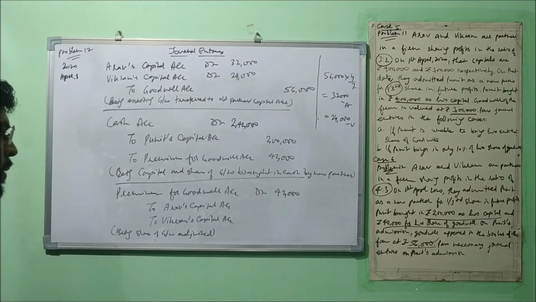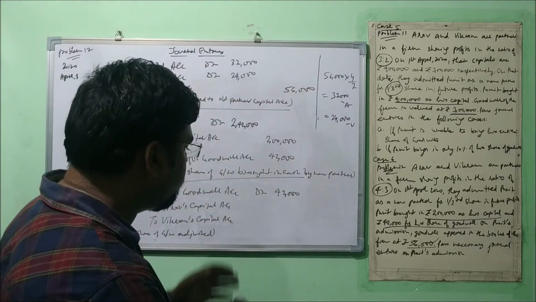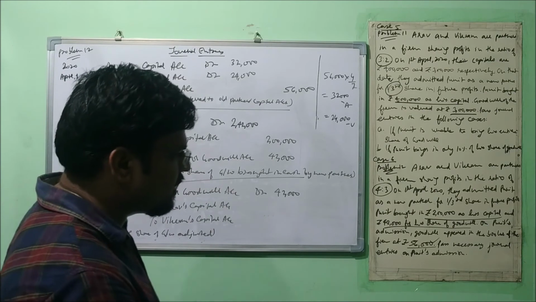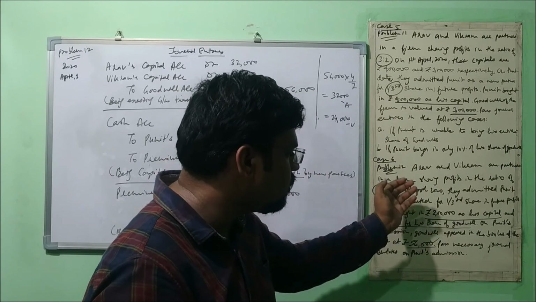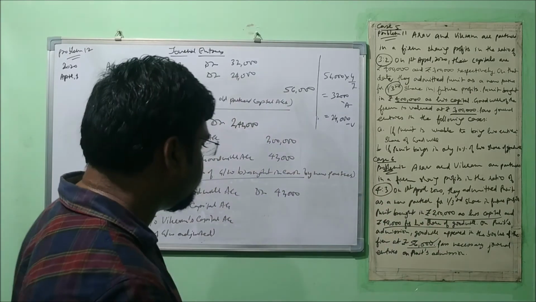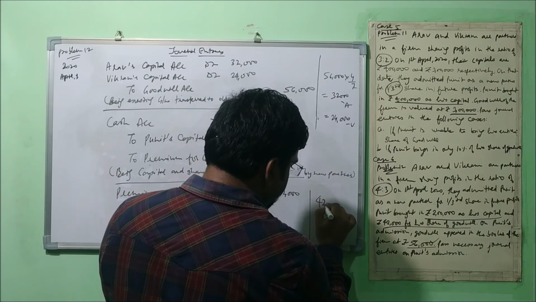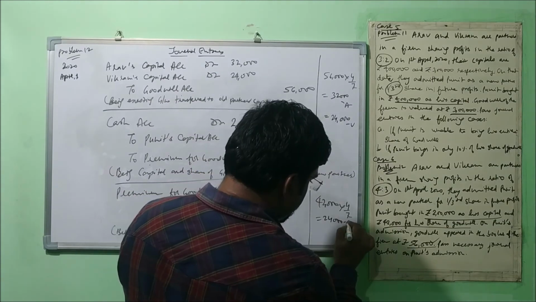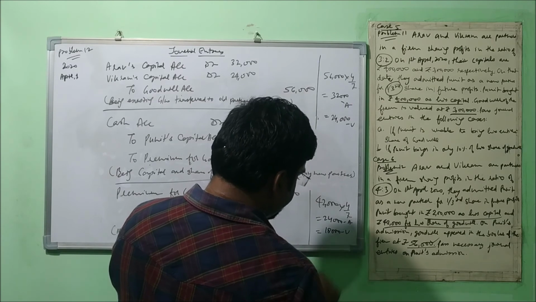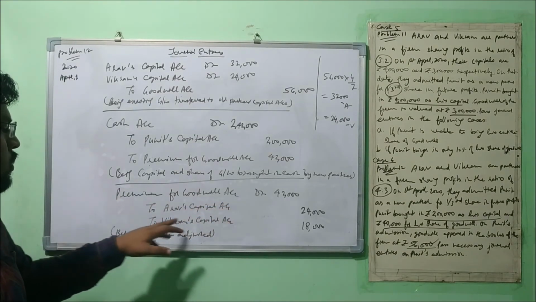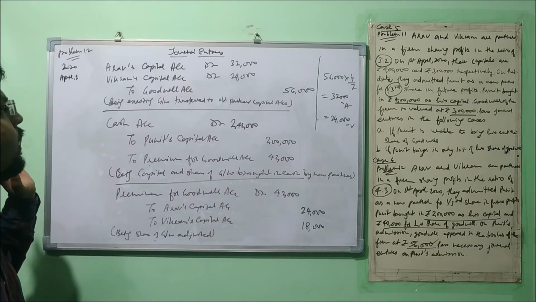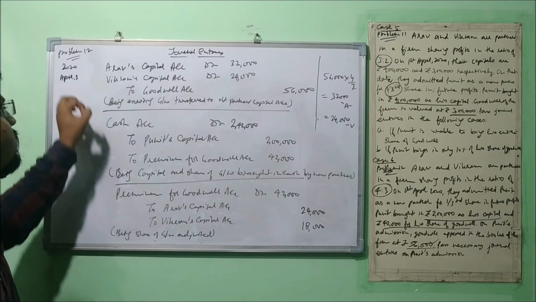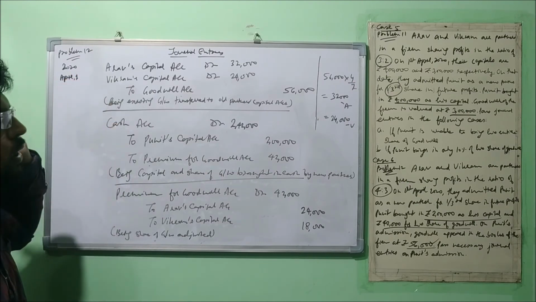Okay, premium for goodwill account debit 42,000 to RS capital to Vikram's capital, being share of goodwill adjusted, right? So this amount will be divided between these 2 in sacrificing ratio. But like I told you that there is no further clarification given. 1/3 will be minus, and then out of the 2/3, the same ratio is going to come 4:3. So we will directly divide the 42,000 in 4:3. 24,000 for RF, 18,000 for Vikram. So premium for goodwill account debit 42,000 to RS capital, 24,000 to Vikram's capital, 18,000, being share of goodwill adjusted. Okay, so this is how the adjustment has to be done. Only this thing is new here. Okay, there is nothing else new.